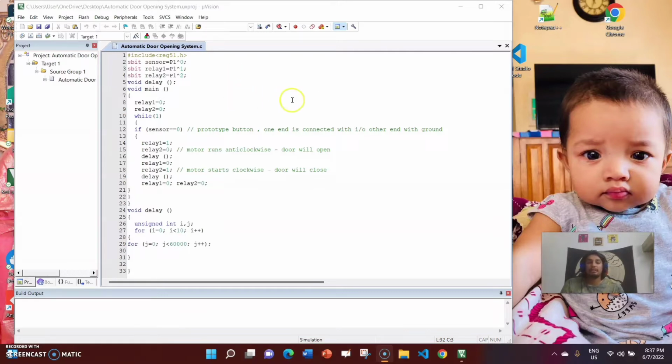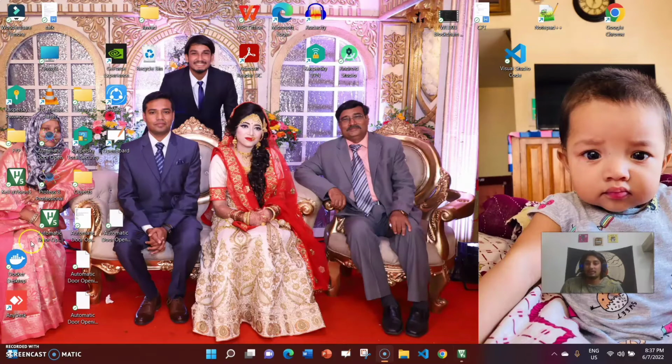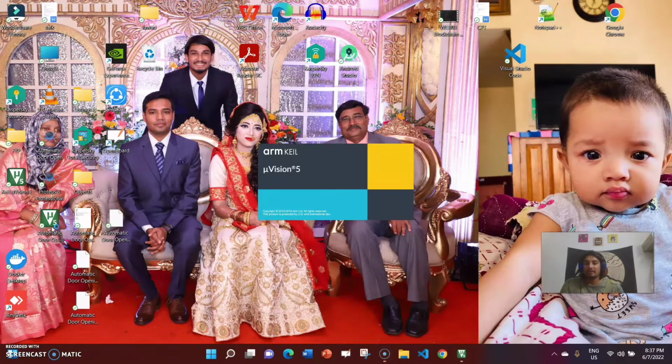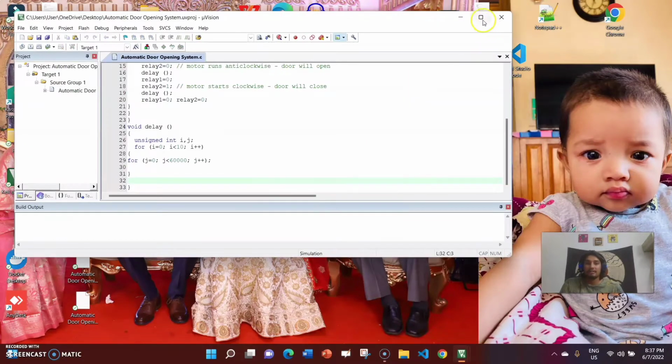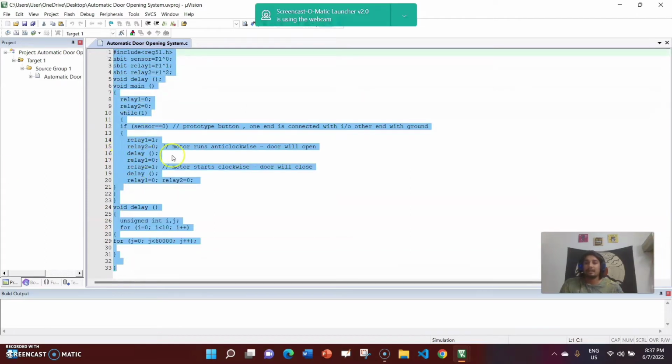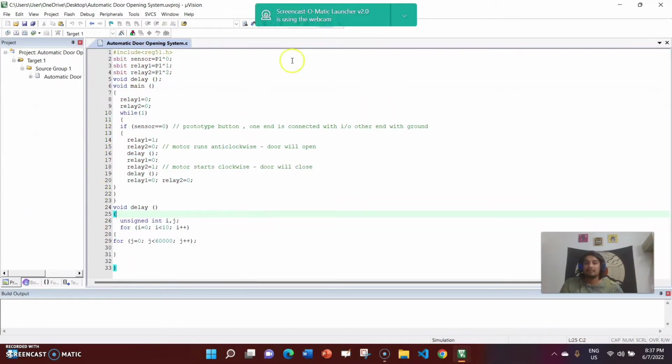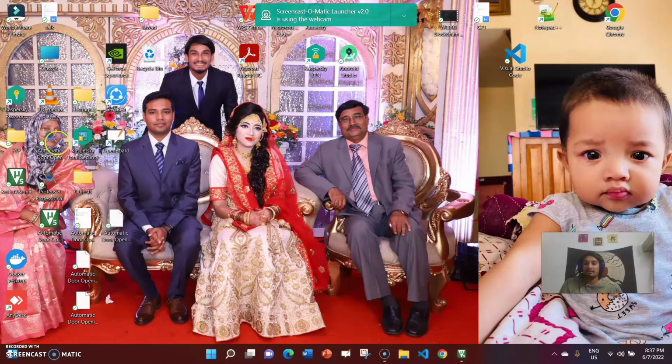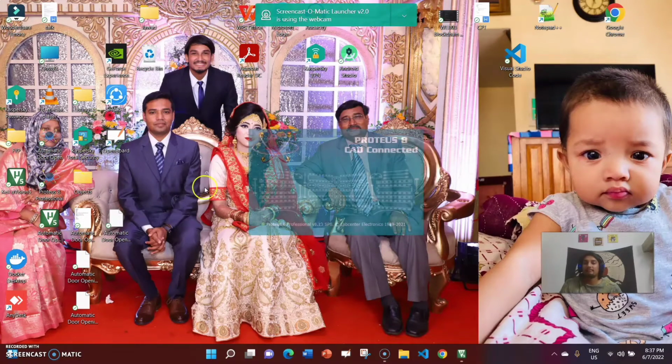For this project we have used Keil and Proteus, two apps. So if I start from the Keil app, if I open the Keil app, I can show you. Here I already wrote the code, and this is in C language, and this code will help me to run my project. So here I can execute that, build that, and after that I can straight away open the Proteus app.